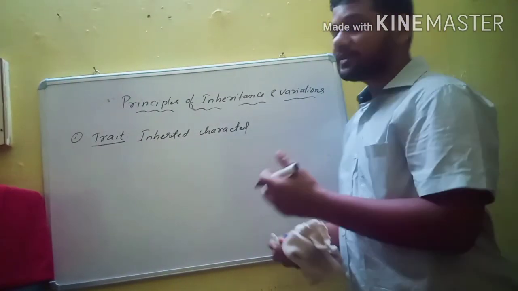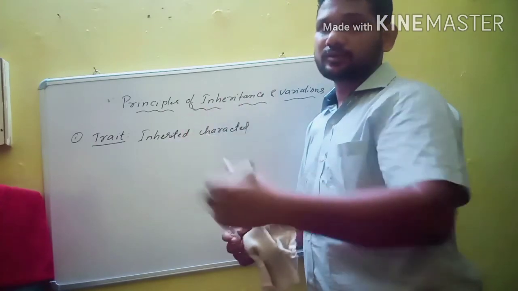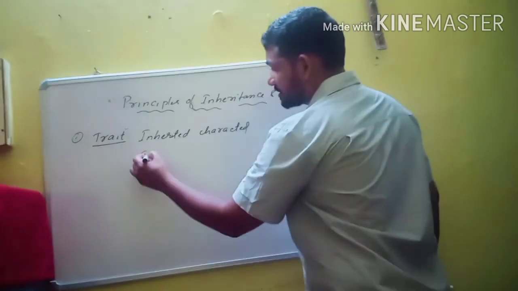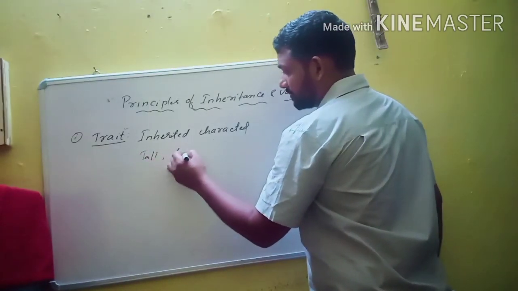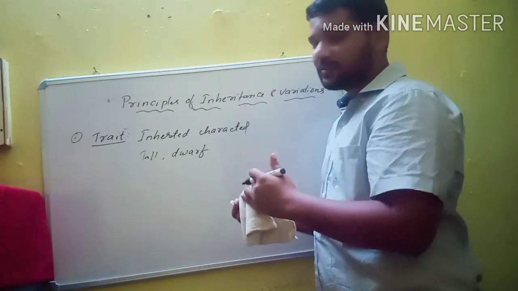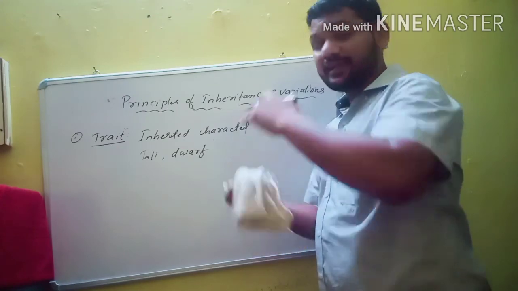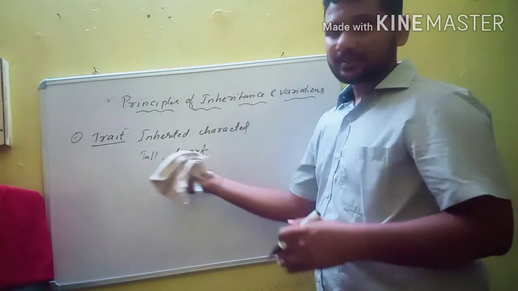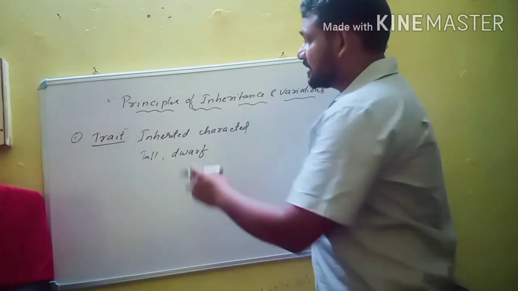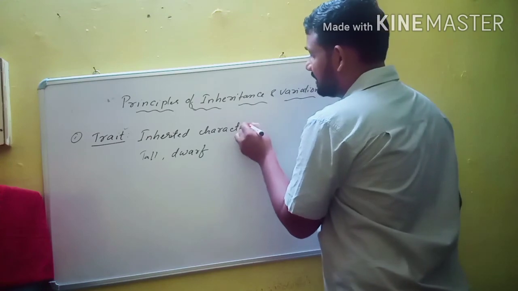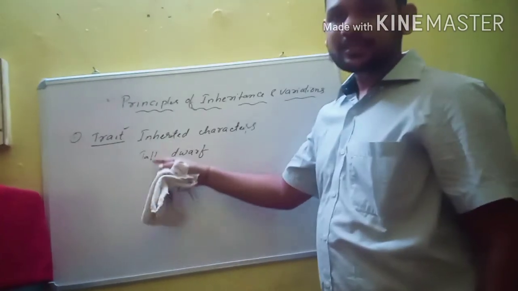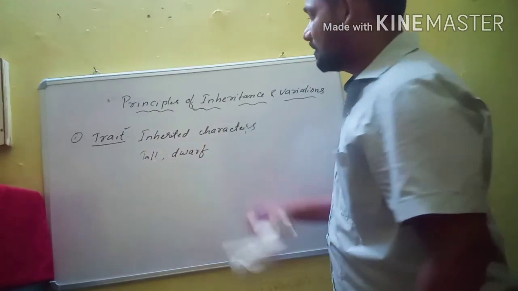Some characters are transmitted from parents to offsprings, and that inherited character is known as trait, such as tallness or dwarfness. Some plants are very tall and some are dwarf, but they are transmitted from one generation to the next. Such inherited characters are known as trait.